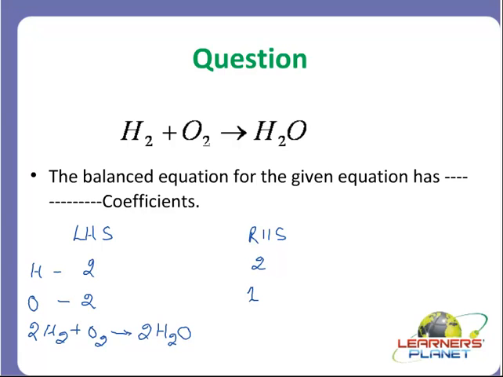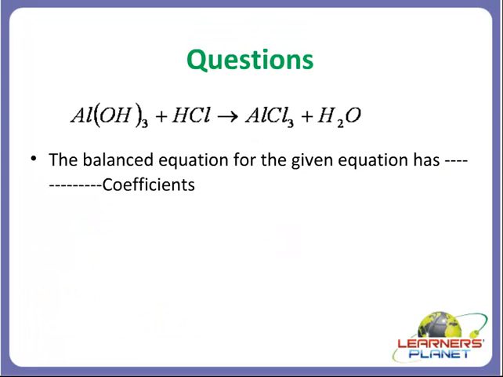I'll write it here, 2H2 and 2H2O. Got my point? So what are the coefficients here? Coefficients are 2. This is 2 and 2. Right? So this is about balancing this equation. Now let's take up our next question.